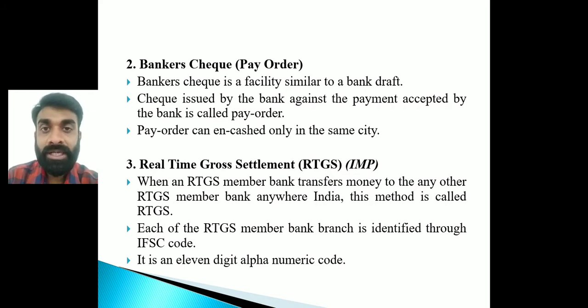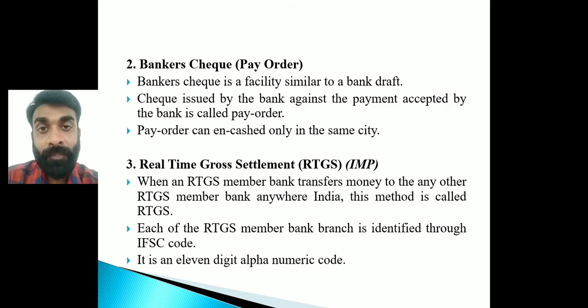Okay. Then third, real-time gross settlement, RTGS. It is one of the important things that you should learn practically also, right? It is one of the latest facilities to transfer money from one bank account to another bank account. RTGS means real-time gross settlement. You can transfer the money anywhere in India, but what is the main thing here?